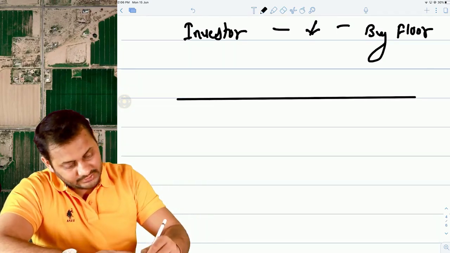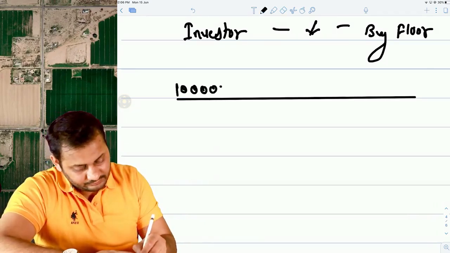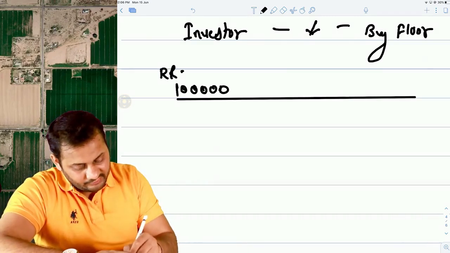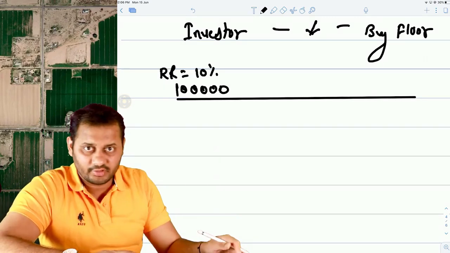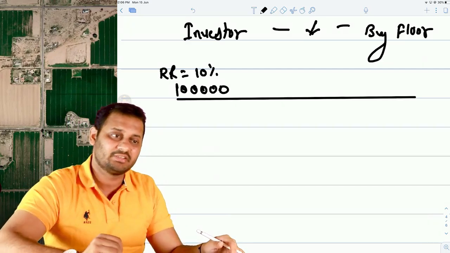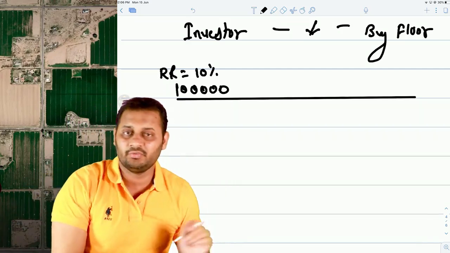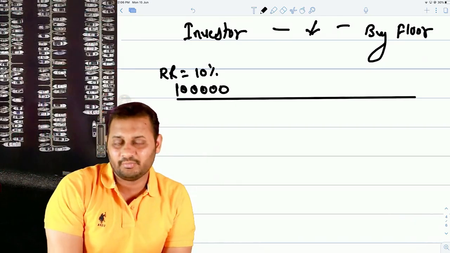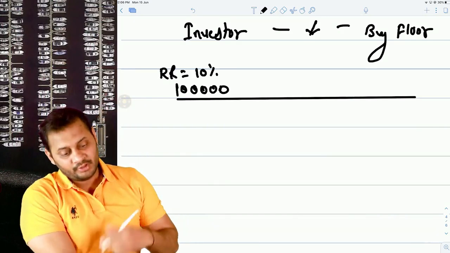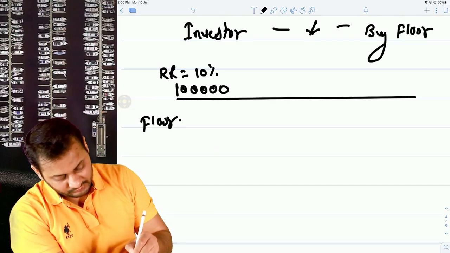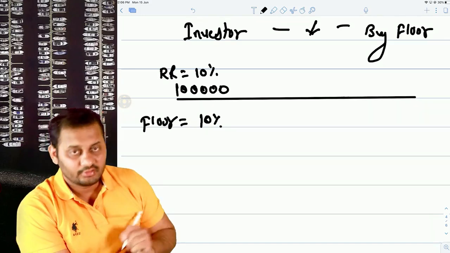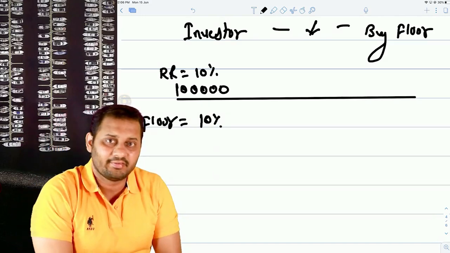Or let's get back to this point itself, 1 lakh. Today the reference rate is 10%, so that's why you are earning 10% on that. But you have this fear that interest rate will go down and you will get less interest in the coming time. In that case, what should we do? You can take a floor option, where you can fix the lower interest rate.